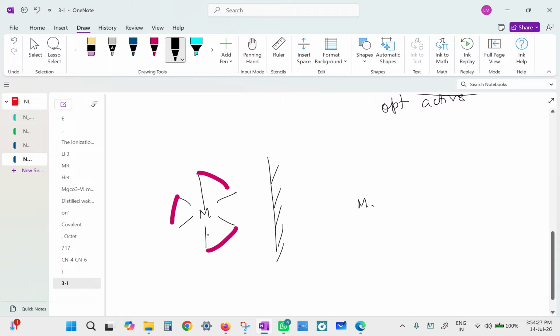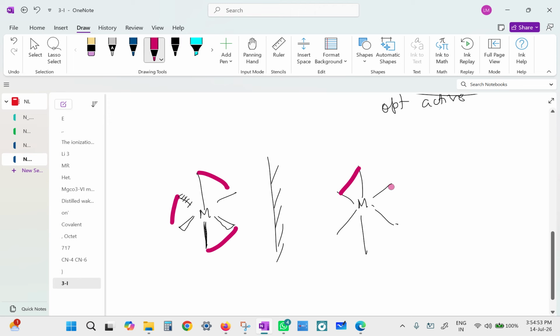Why? Because this is inwards, this is outwards, this is outwards, this is on the plane. So diagrammatically, it looks like that, but if you bisect it, you don't find a group similar to this on the right side.